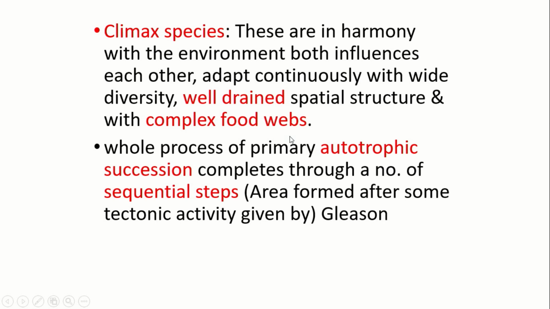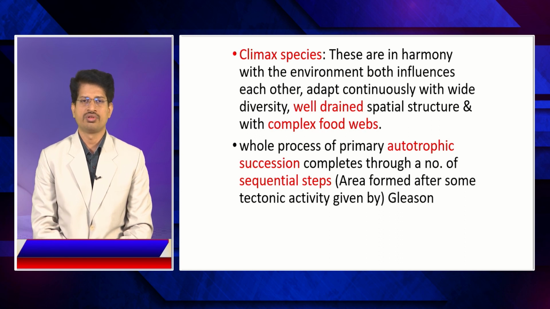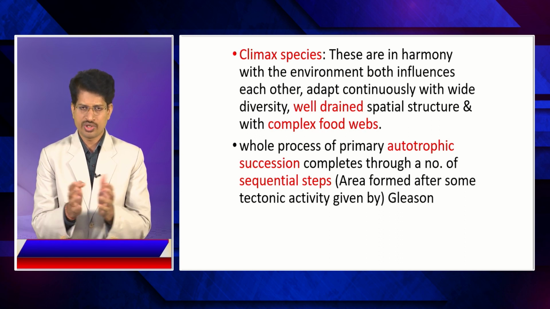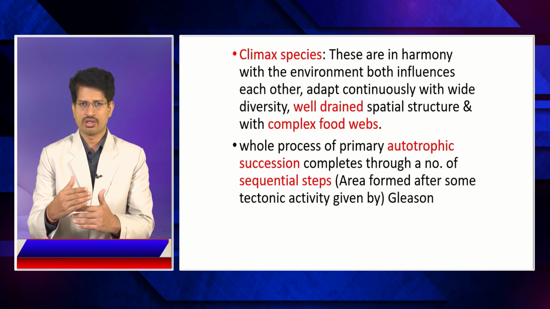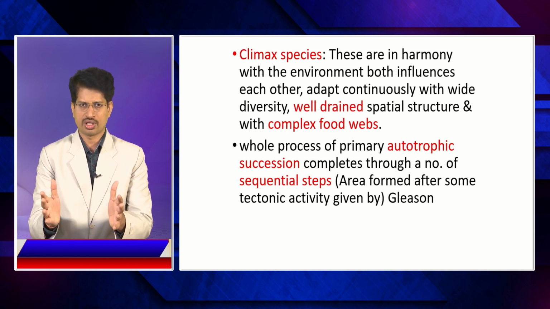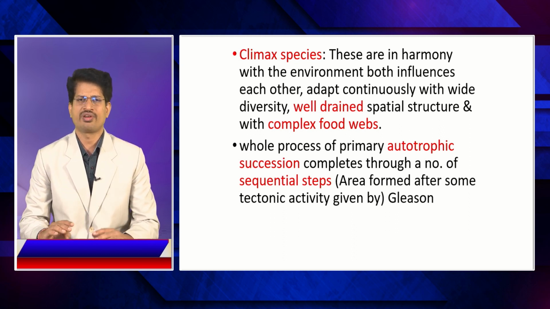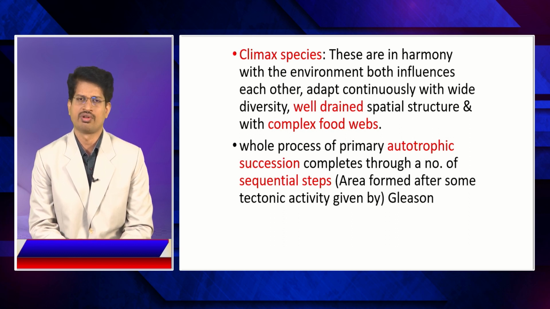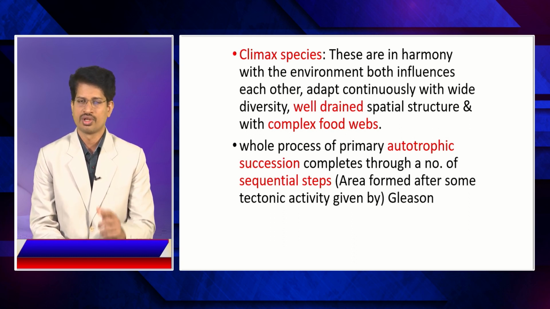So in the climax community, we observe a kind of condition here. The food web is so complex. In the initial stage, the species are fewer, so more or less a kind of food chain exists in trophic levels. But with the change to climax species, the biodiversity increases, because of which the trophic levels are made up of different variants of species, with biodiversity of flora and fauna, making the ecosystem more complex, because of which the stability of the ecosystem increases. This is a characteristic feature of a climax community.